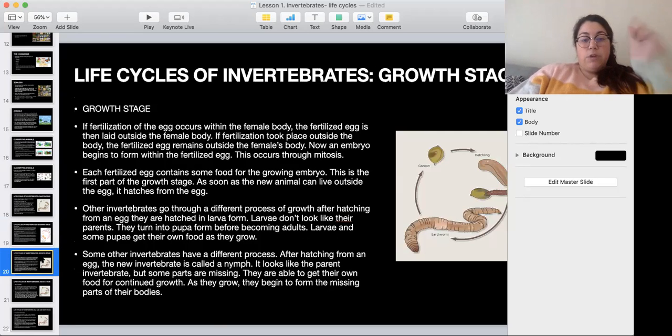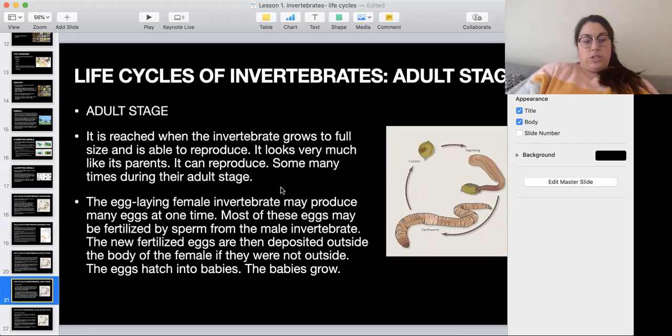And then you get the adult stage, because we're talking about the beginning stage when the cell is fertilized, then the growth stage when the body starts growing. It can be a larva, it can be a pupa, it can be a nymph, and then you have the adult stage. It's reached when the invertebrate grows to full size and it's able to have babies. It's able to reproduce, and it looks like its parents, okay? The egg-laying female invertebrate may produce many eggs at one time, and most of the eggs may be fertilized by sperm from the male invertebrate, okay? Then the new eggs are deposited outside the body of the female if they were not outside, and the eggs hatch into babies and the babies grow.